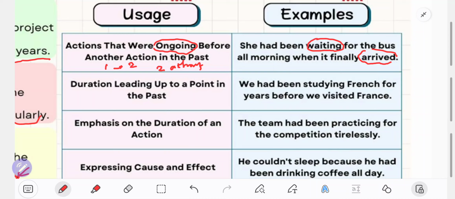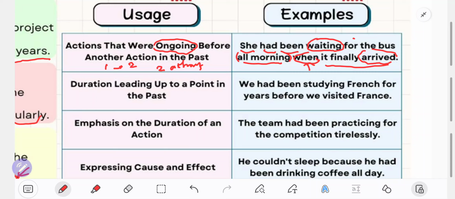We have learned the structure for a positive sentence: subject, had been, verb ing, and this is the timing, all morning. And you can put a conjunction in here, when, and this is another action, when it finally arrived.